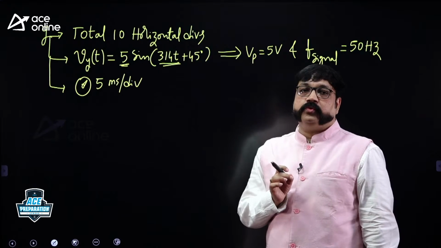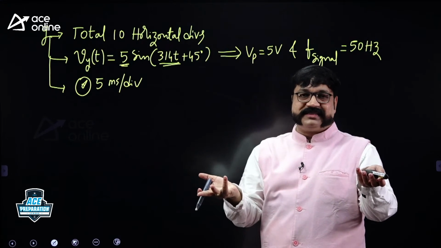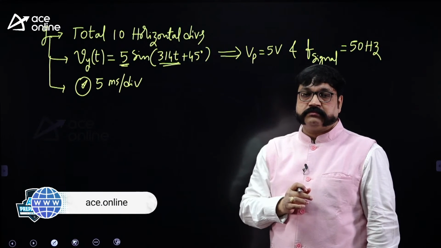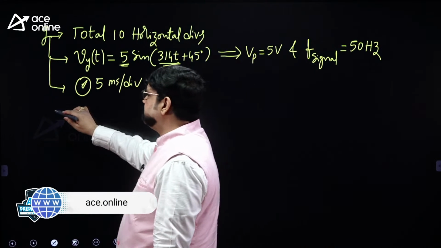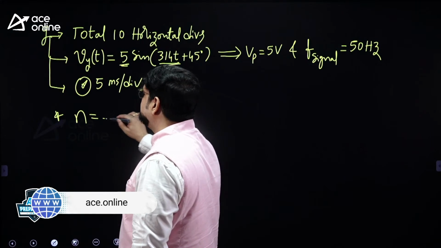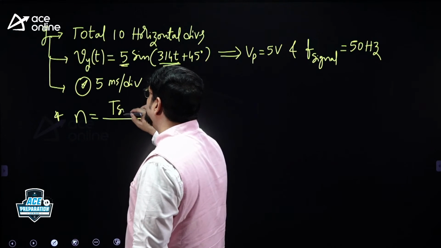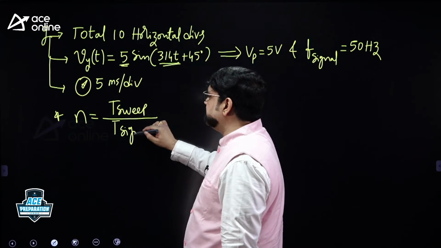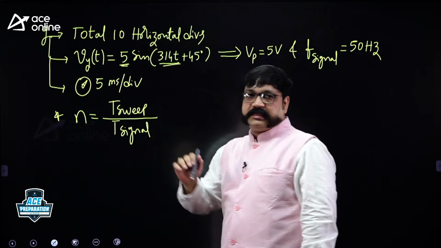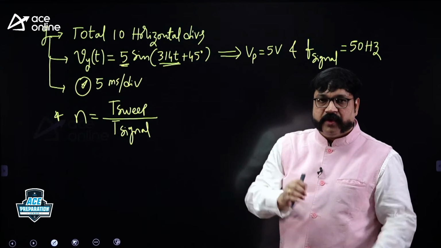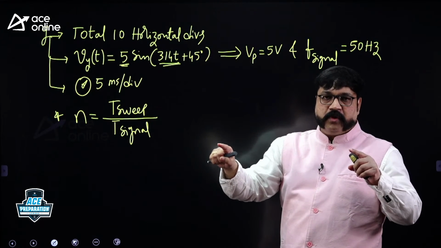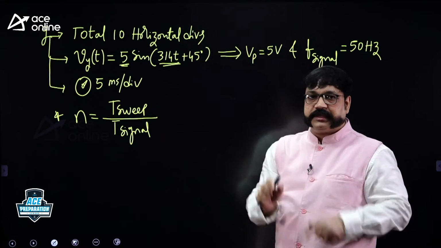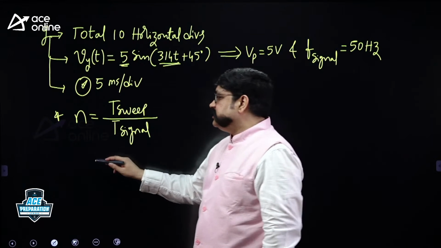Then they are asking you not about this signal, whose parameters are known to you. They are asking you about the number of cycles. So what is the formula for number of cycles? Number of cycles is equal to sweep period by signal period. Sweep signal is applied to X inputs, unknown signal is applied to Y inputs. Within the sweep period, whatever portion of the unknown signal is there, that will be displayed on the screen.